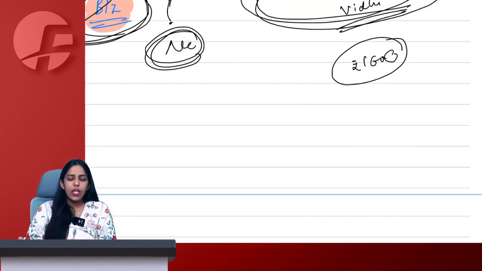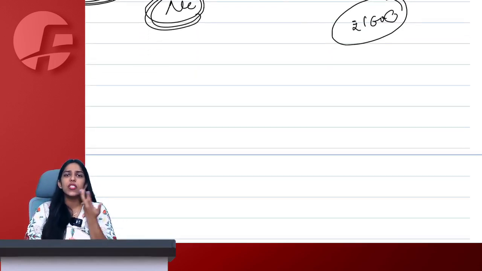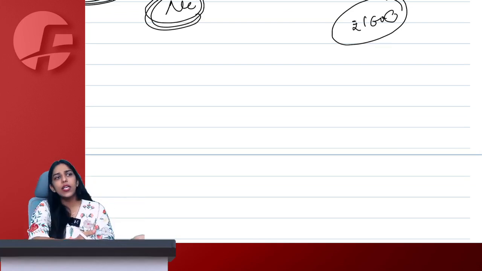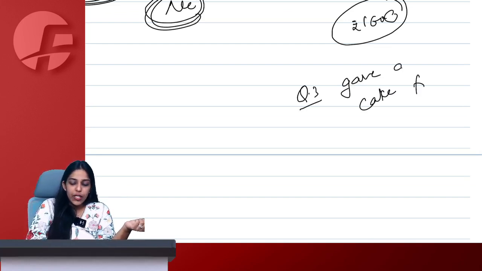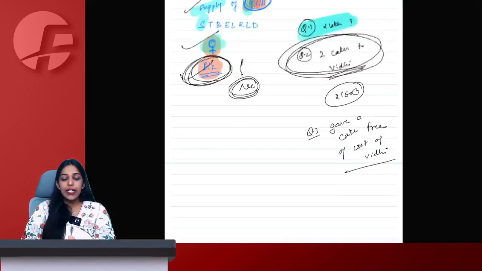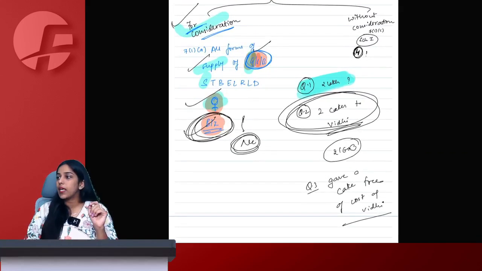Okay. Riddhi came to me and said, ma'am, you will charge money from me? What are you doing, ma'am? It's my birthday and you cook such delicious cake. Please give it for free to me. I said, okay. How can I tell my student no? So point number 3, where I gave a cake free of cost to Riddhi. Chalo. It is my business. Now tell me, will it be considered as a supply?